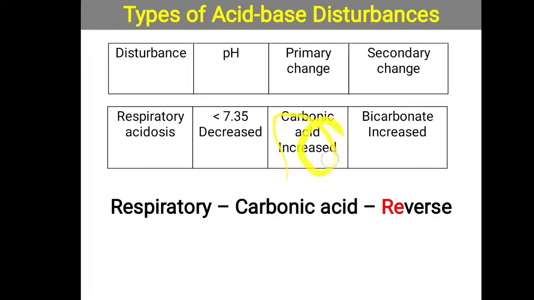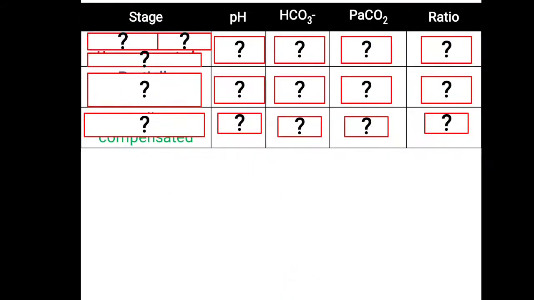Now the secondary changes are always in the same direction as the primary changes. The primary change is that carbonic acid is increased, so to compensate, the bicarbonate level will also be increased. In these secondary changes you have to remember one thing: secondary changes are always in the same direction as the primary changes, whether it is metabolic or respiratory. Further, we will correlate how to identify whether it is uncompensated, partially compensated or fully compensated.